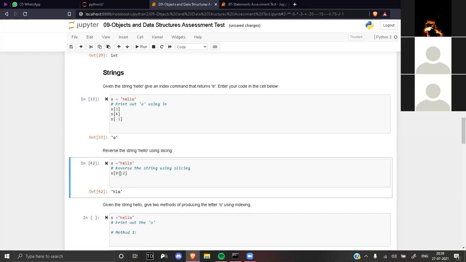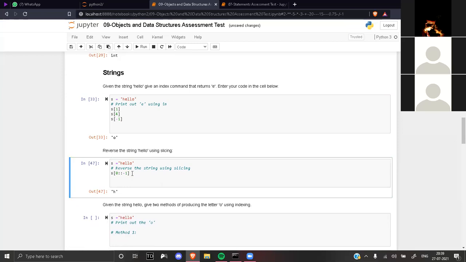Now you do step of 3. Let's see what we get. I think we'll get H and L. Yeah, HL, right? Now you go in a step of 4. You will get only one, I think, just the first letter H. Like first one H, then E, L, L all gone, and then O is at 4, right? Now, can we do -1? Yes, do it. Run it.